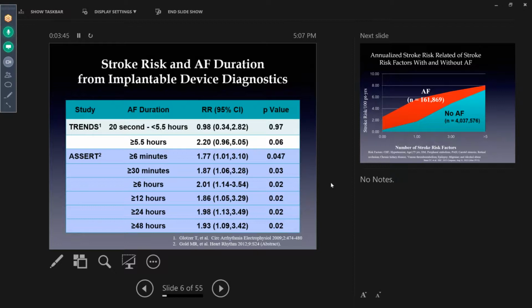And the reason why is that when you look at the data based on implanted devices, depending on your risk score, as short as 5 minutes of AFib has been associated with some neurologic changes. And the general trend in the trend study is that 5.5 hours of atrial fibrillation is enough in some patients to lead to a stroke. And I'll show you why that is so.